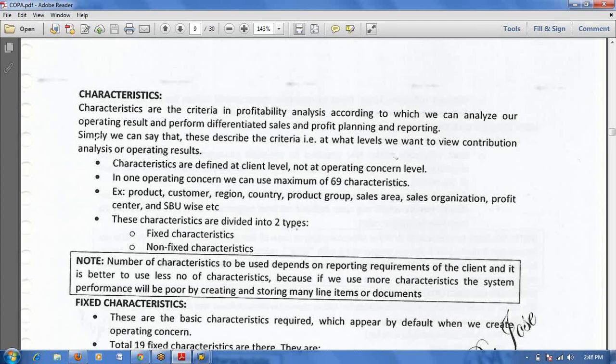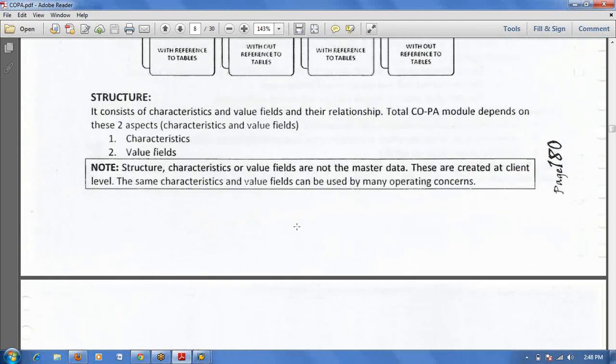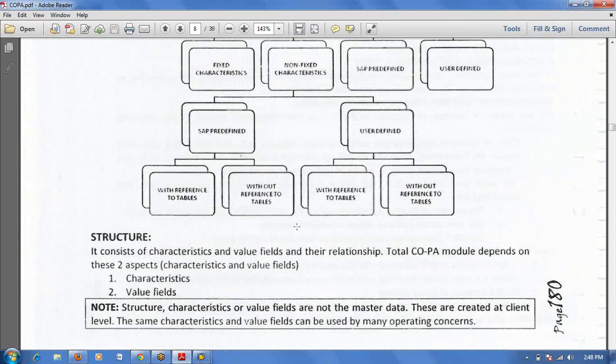Can you come over the diagram, the chart you are showing? I wanted to see the value field.